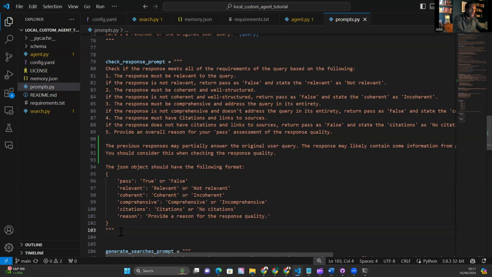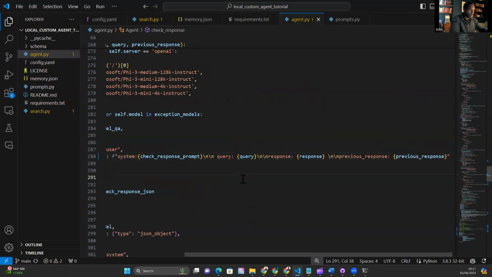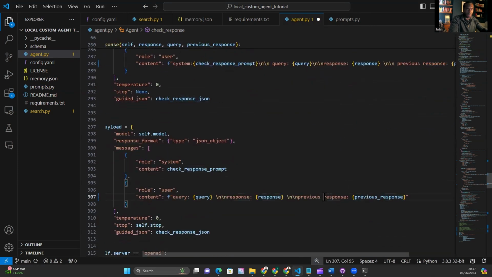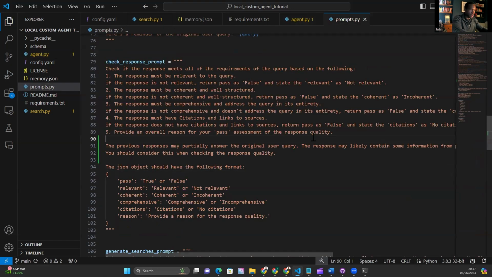So I've made that change. I'm going to hit save, and I'm going to make sure I hit save on the agent change. I'm just going to make sure that I'm giving these things as they should. So I've said previous underscore response. I think it should be clever enough to pick that out, but I will just call it previous response just to make sure that the language is the same. I've hit save on that. Okay.